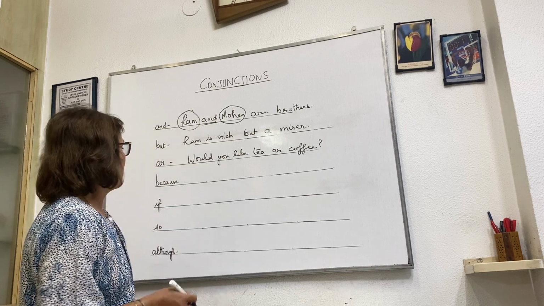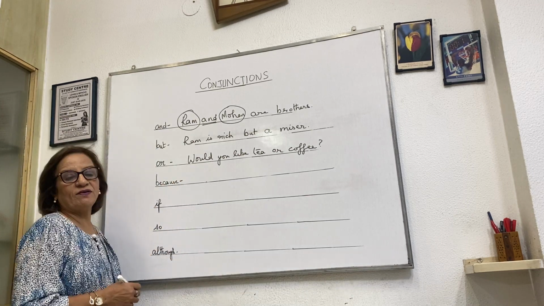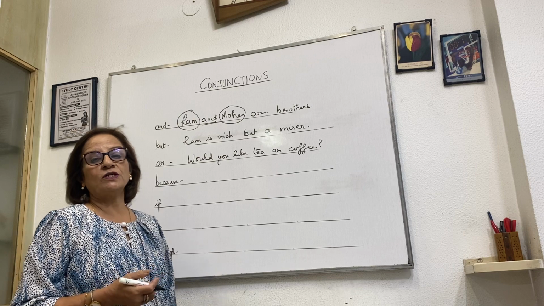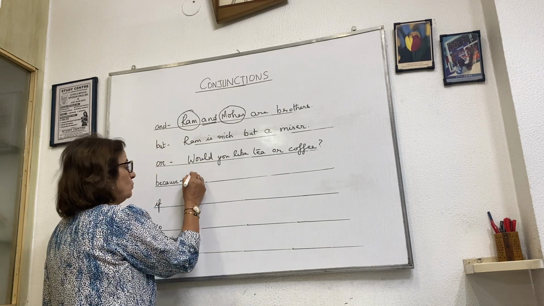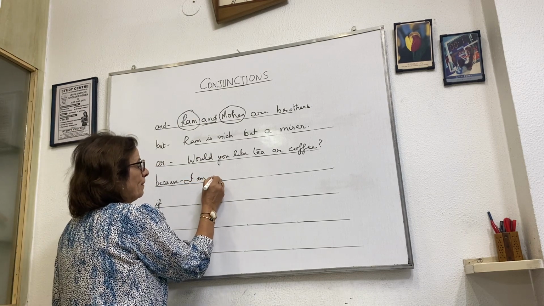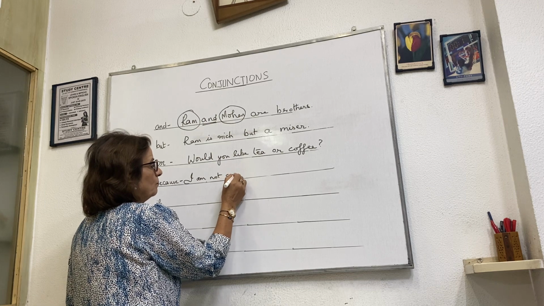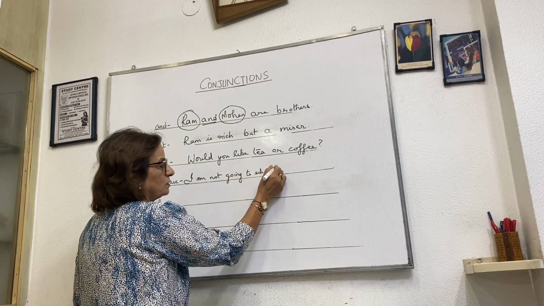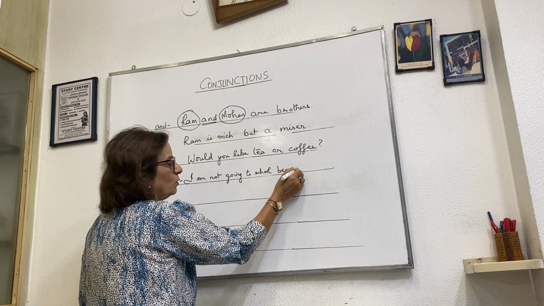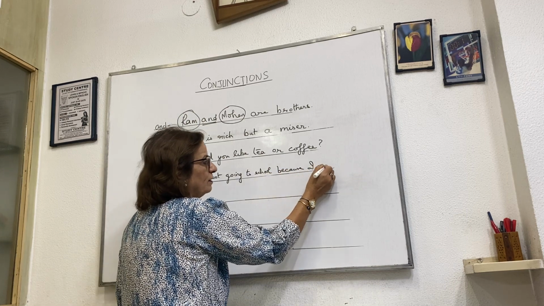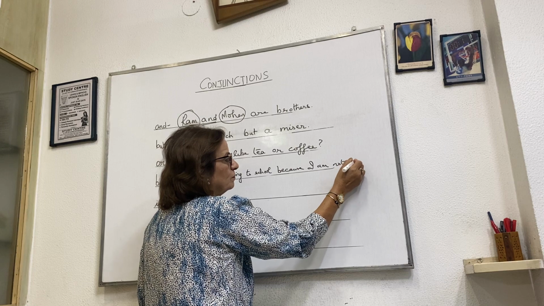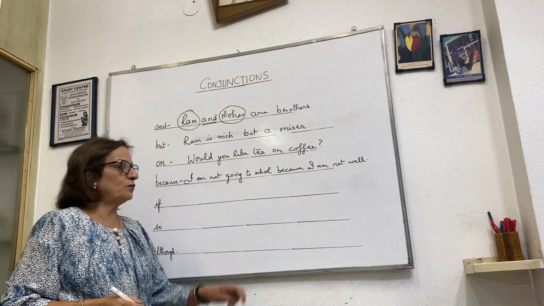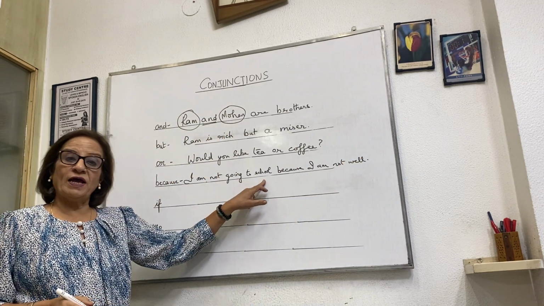Next is because. Because always gives a reason. We use because for a reason. I am not going to school because I am not well. So, a reason. Why am I not going to school?